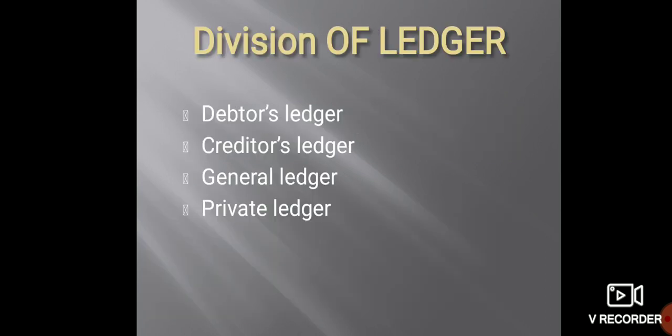Now the next one is division of ledger. There are mainly four divisions of ledger: debtors ledger, creditors ledger, general ledger and private ledger. What is debtors ledger?